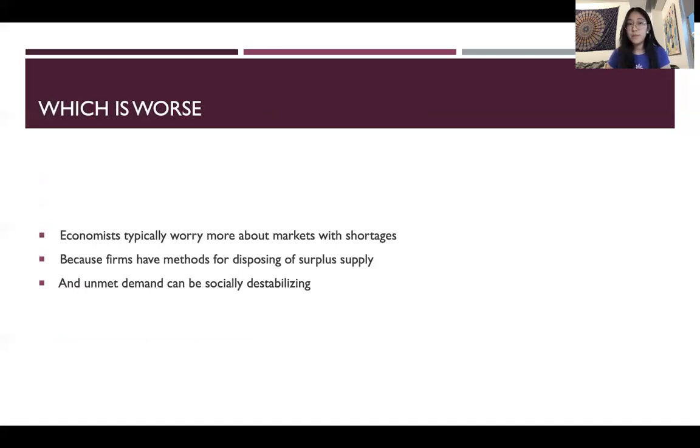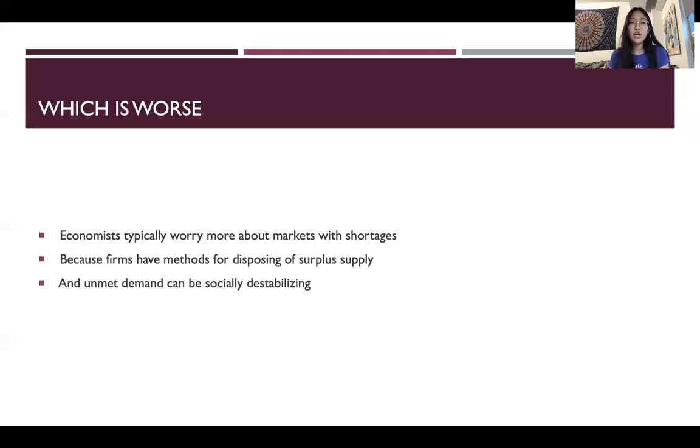So a common question that people have is which situation would be worse? So economists typically worry more about markets with shortages, which is excess demand, because if there's excess supply, there's always an option of getting rid of the supply, but an unmet demand can be socially destabilizing.